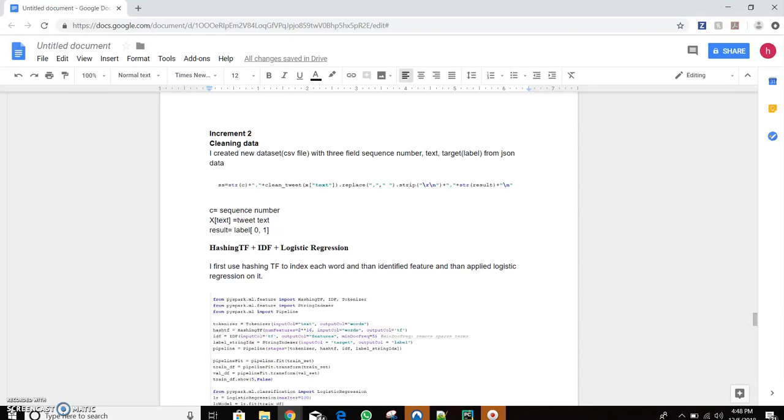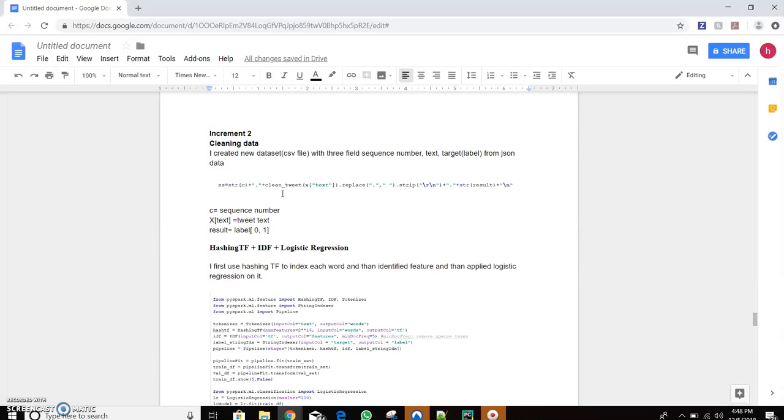For the second part, we have to build a machine learning model using Spark. For that, I decided on a topic: to identify whether a tweet is negative or positive. If you give the model a new text, it will identify whether it is negative or positive. The tweet data does not contain any result that specifies whether the tweet is negative or positive. So I created a new table in which the fields were the text and the result.